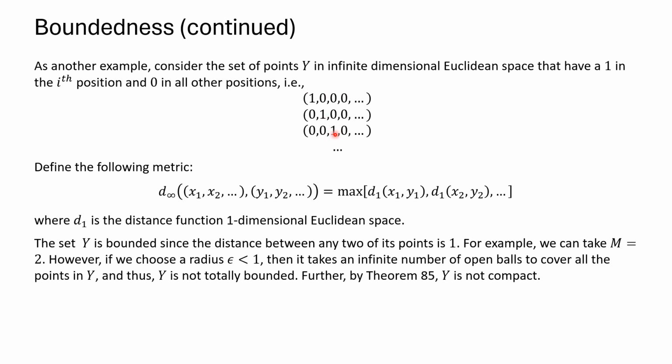The same thing here and here. So we have an infinite cover of the set, but there's no finite subcover. So it's not totally bounded, and by implication, it's not compact.